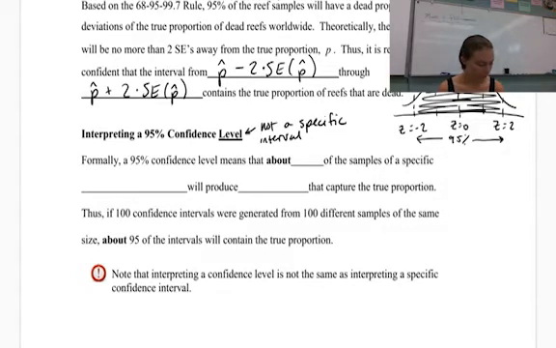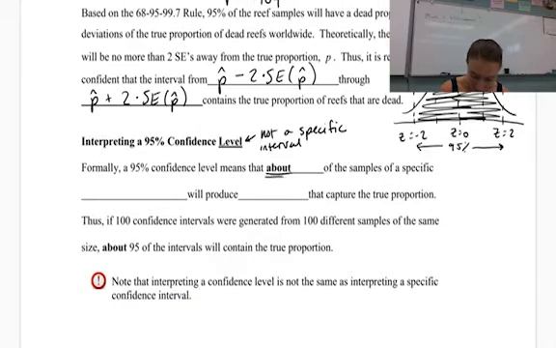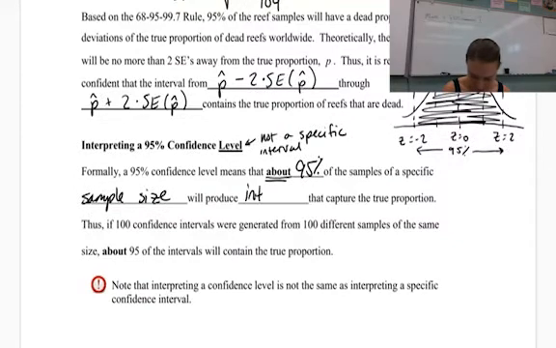So formally, a 95% confidence level means that about 95% of the samples of a specific sample size will produce intervals that capture the true proportion.